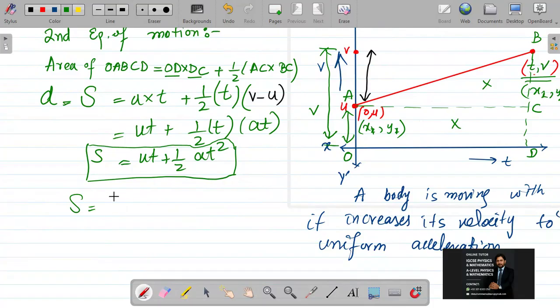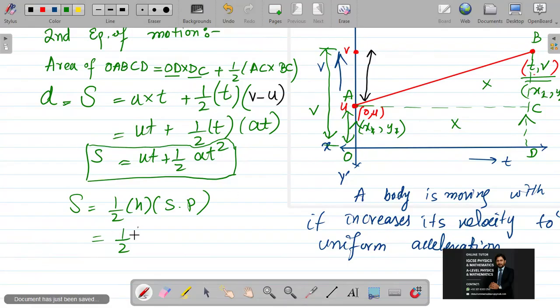The formula for the trapezium is 1 by 2 into height into the sum of parallel sides. If these two are the parallel sides, then height is OD. Then it is T into the sum of parallel sides. This is V, this is U: V plus U.